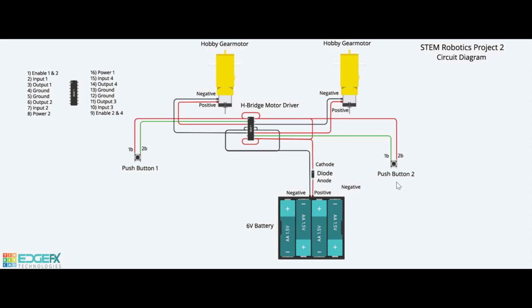While the right push button switch S1B is pressed, the IN3 pin of the motor driver IC gets high so that the corresponding motor 2 shaft will spin in one direction, say clockwise. While the right push button switch S1B is released, the IN3 pin of the motor driver IC gets low so that the corresponding motor 2 shaft will stop spinning.